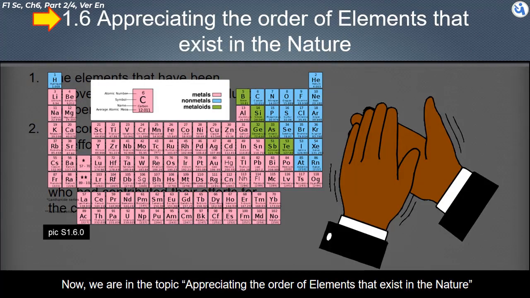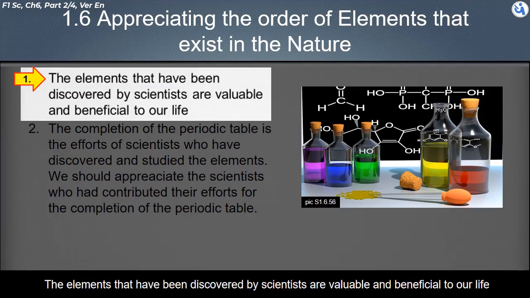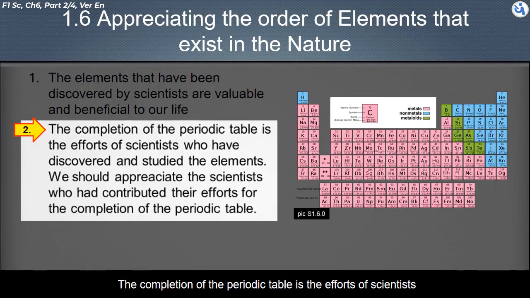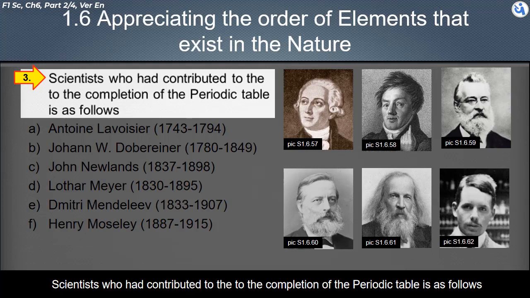Now, we are on the topic of appreciating the order of elements that exist in nature. The elements that have been discovered by scientists are valuable and beneficial to our life. The completion of the periodic table is the effort of scientists who have discovered and studied the elements. We should appreciate the scientists who contributed their efforts. The scientists who contributed to the completion of the periodic table are as